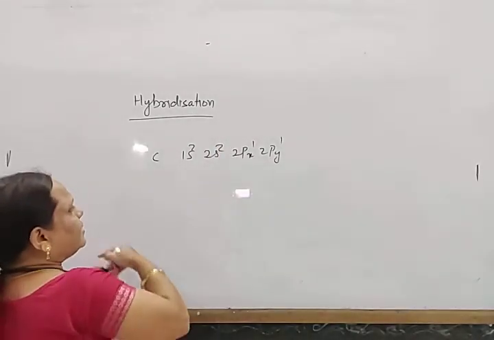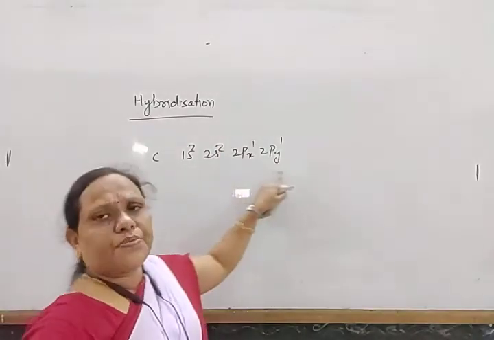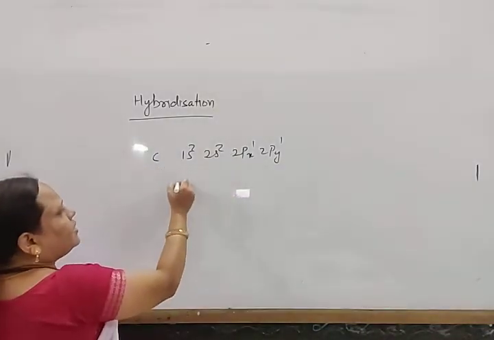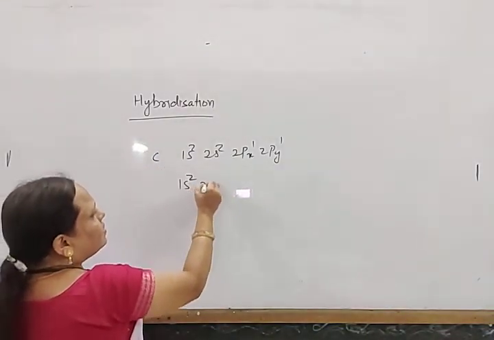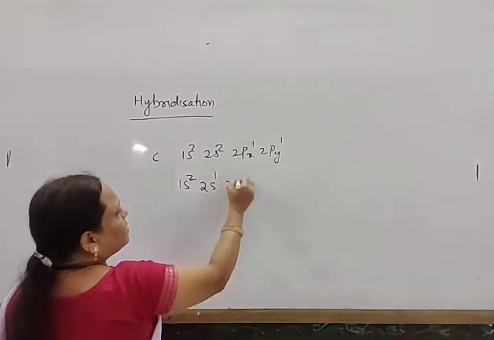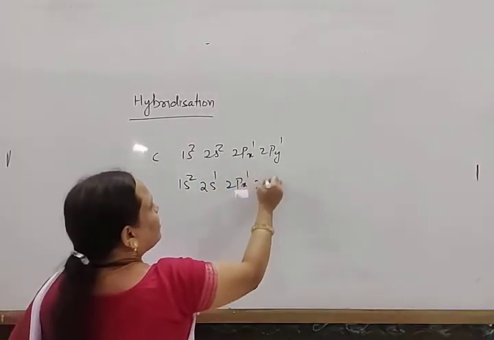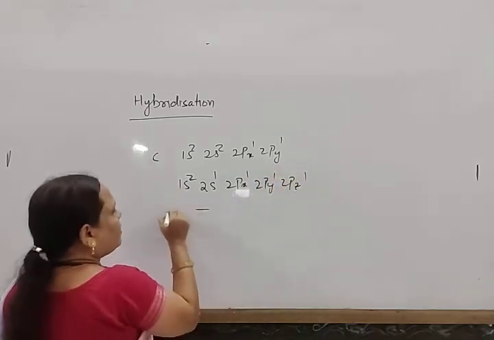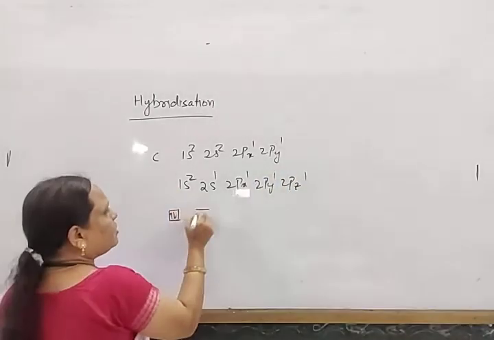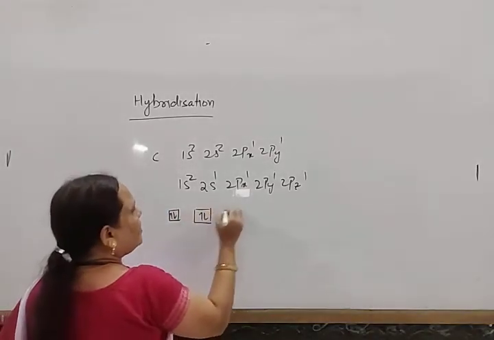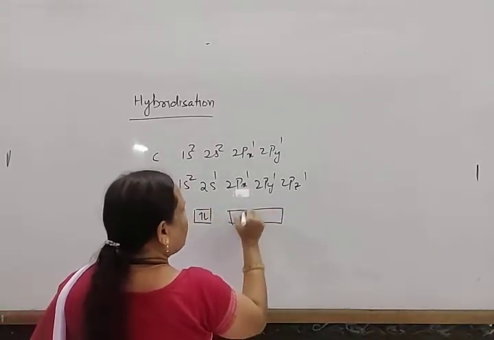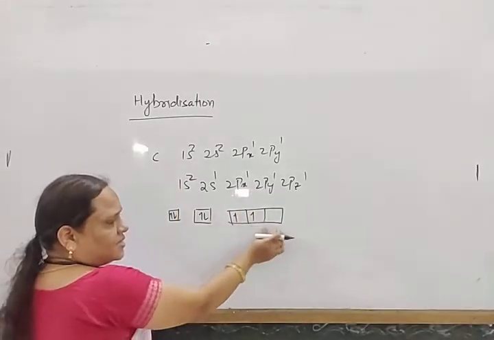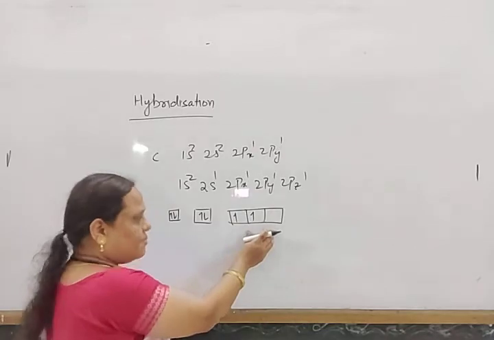So what happens in the ground state? The electronic configuration of carbon is like this, but in the excited state, the electronic configuration of carbon becomes 1s2, 2s1, 2px1, 2py1 and 2pz1. These three 2p orbitals have the same energy.